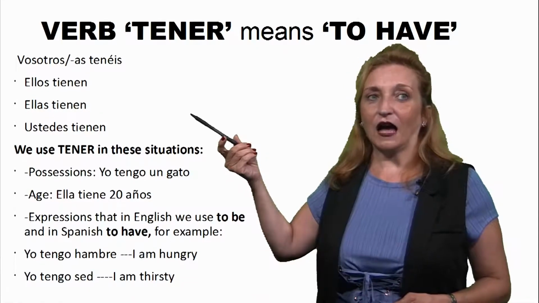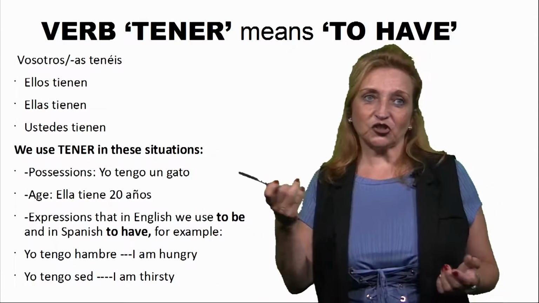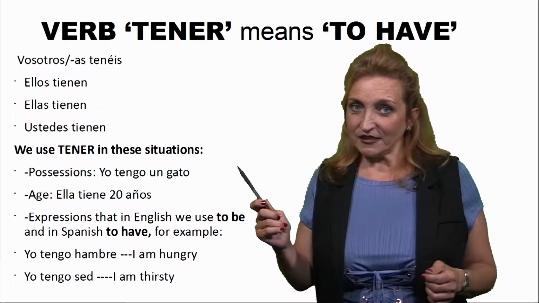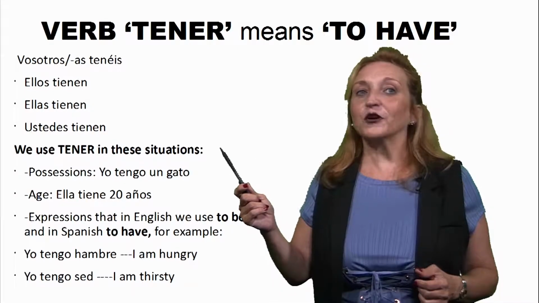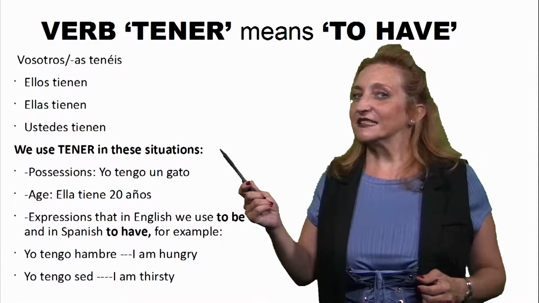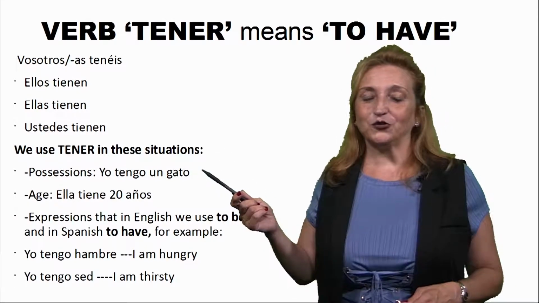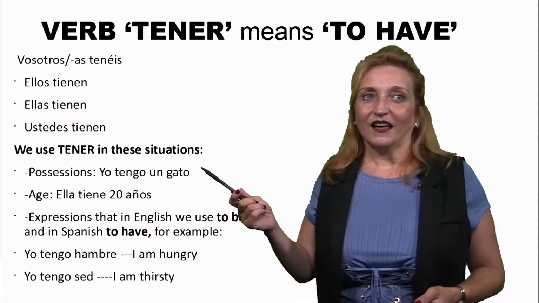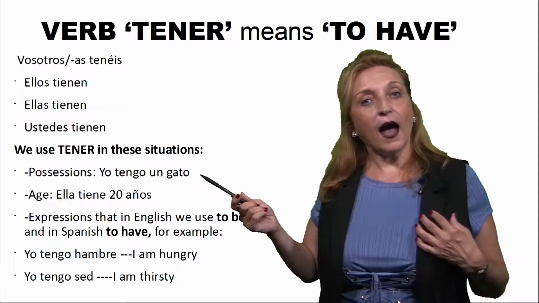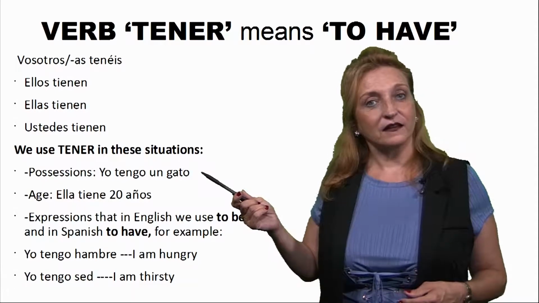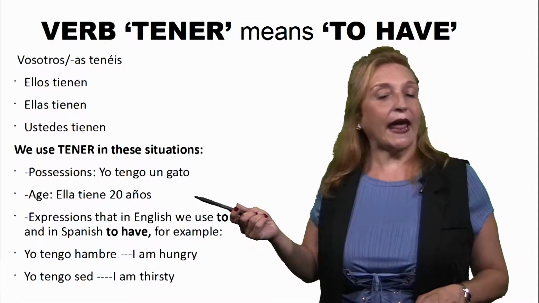Okay, and very important is to watch, to see the uses, the context. When we use tener. We use tener in these situations. For example, possession. When you possess something. Yo tengo un gato. I have a cat. For age as well.